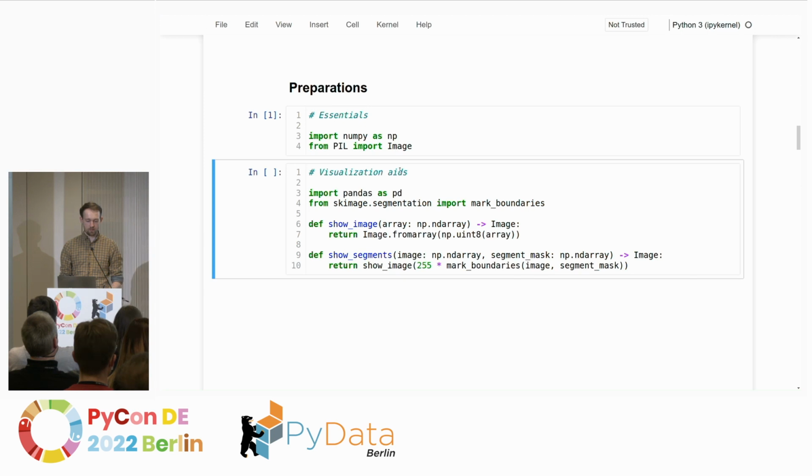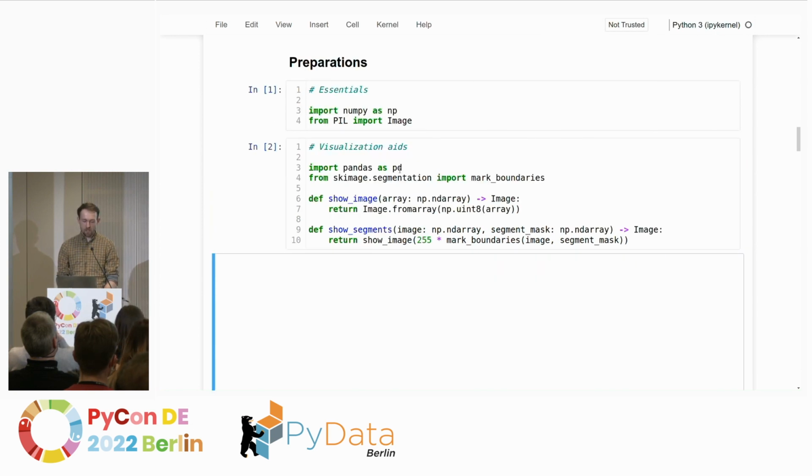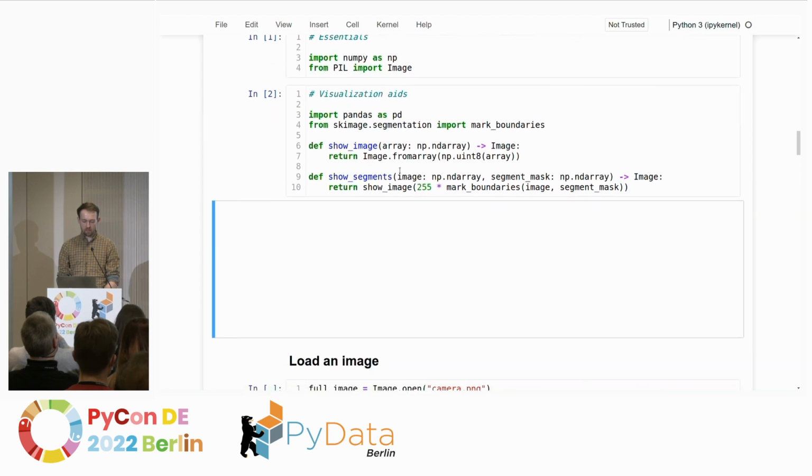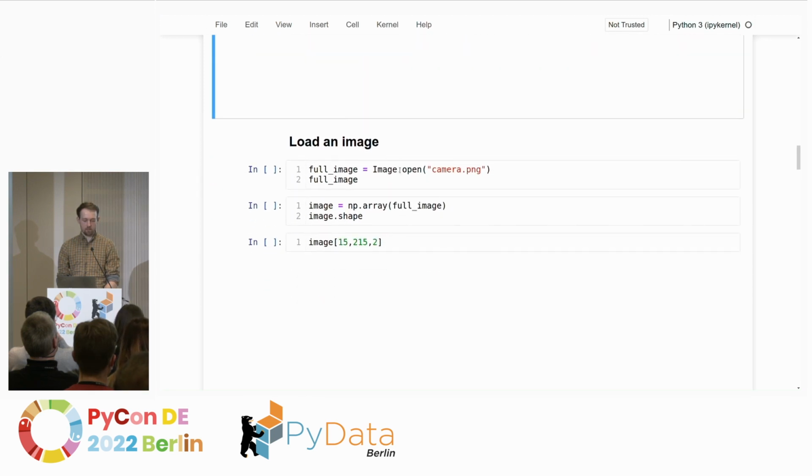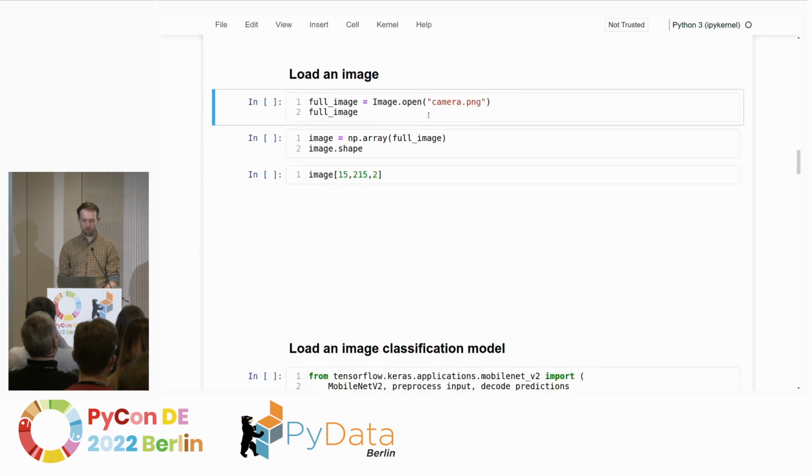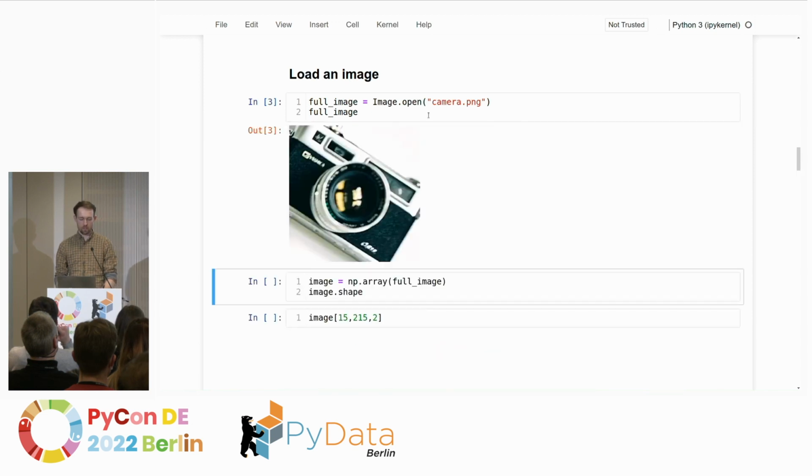And here, this is really just for transparency reasons, I'm also defining a number of helper functions, which will then later help us look at different intermediate outputs that we're generating. I just couldn't memorize them, and I didn't want to spend time typing them up live. And with that, we can start loading an image, right? So we have everything that we need. We can just load an image and then also look at it.